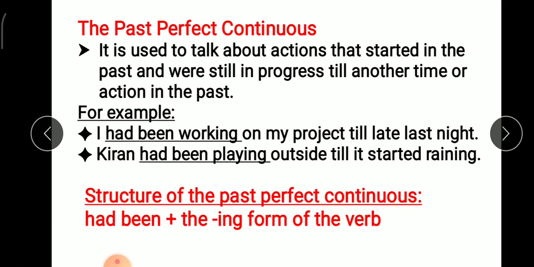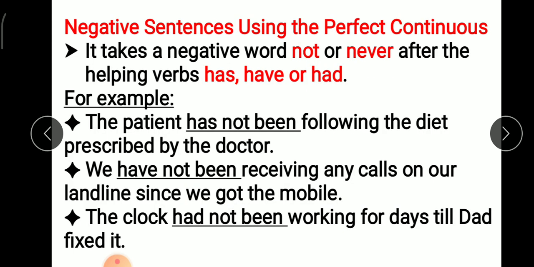The structure of the past perfect continuous tense is had been plus the ing form of the verb. Negative sentence using the perfect continuous. Now here in these sentences we will use a word like not or never after the helping verbs. Helping verbs like has, have or had.